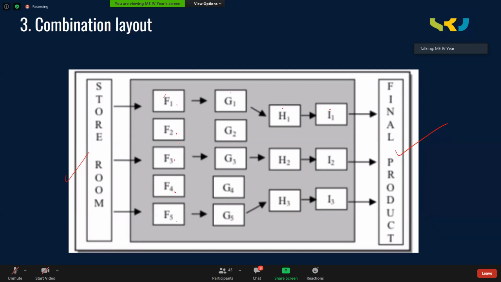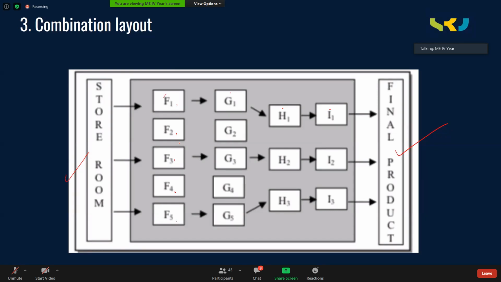Similarly, G1, G2, G3, G4, G5, they are all of one category machines. Let it be the milling section. So here what we are trying to do is, suppose the product that you are going to manufacture is of minimum variety, it's not a large variety, only a minimum variety you are handling, then you can take the advantage of product layout and process layout.